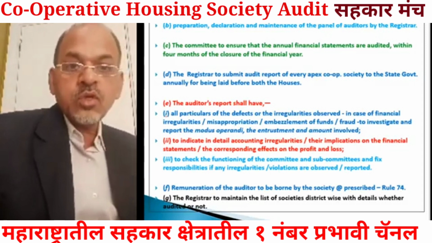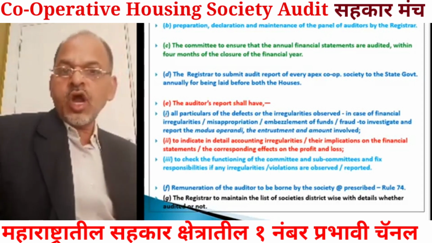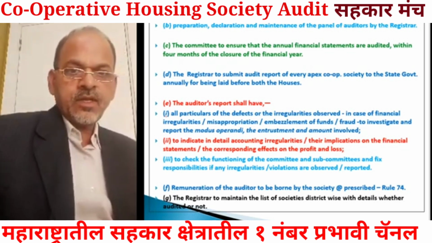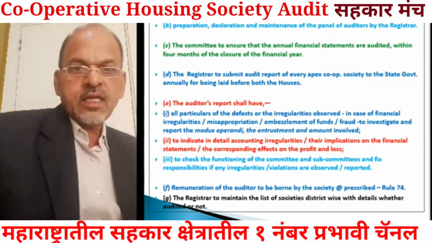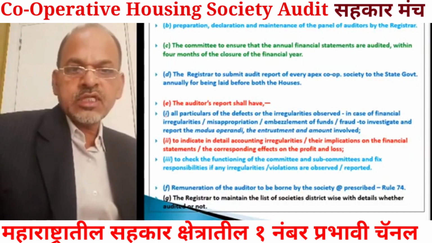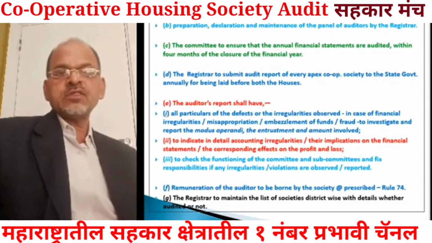Means not less than the prescribed rate the society can pay to the statutory auditor as his remuneration. Rates are fixed, society can pay more but not less than that.